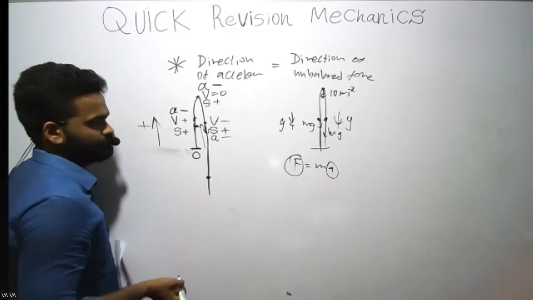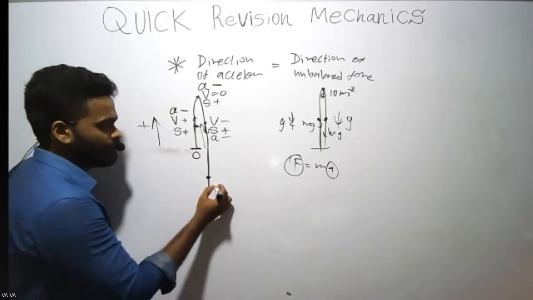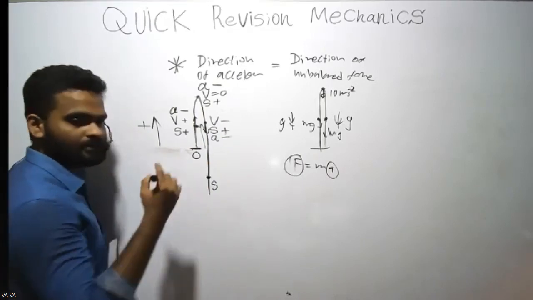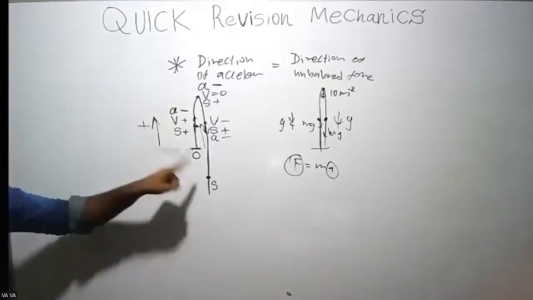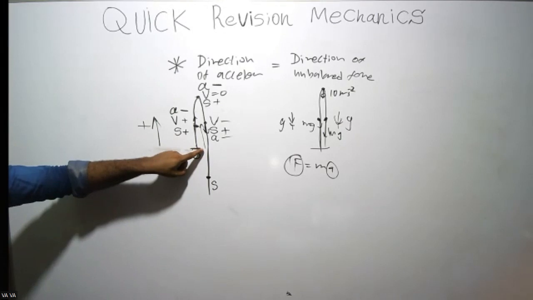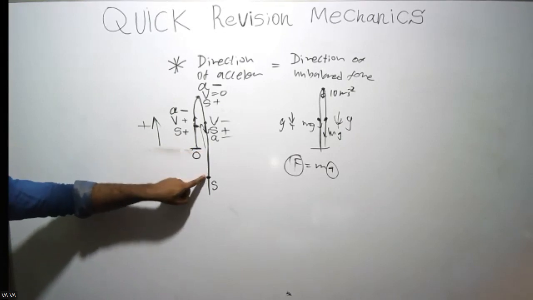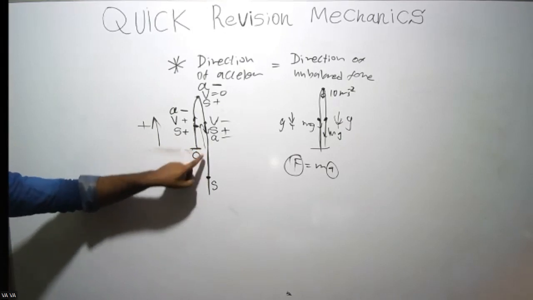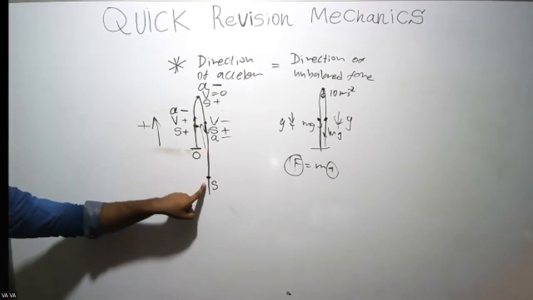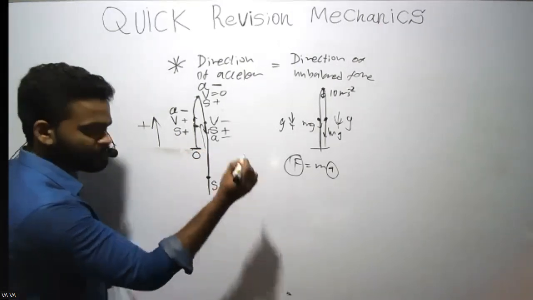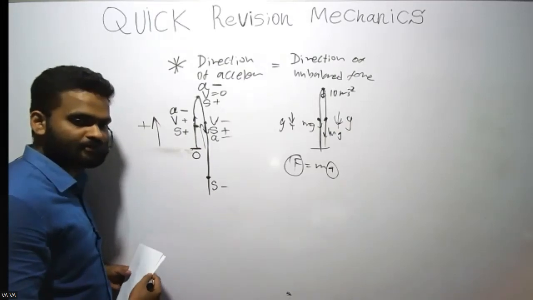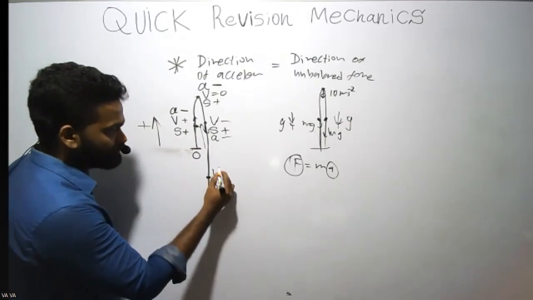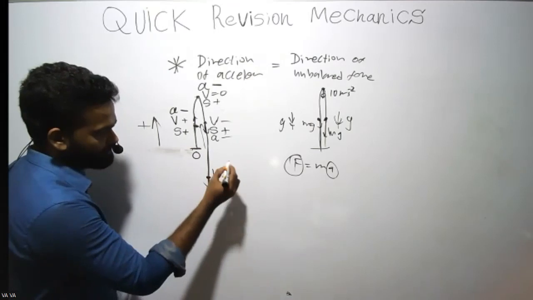Then here, displacement is the shortest distance measured from the origin to here. It is to this side now, right? So the displacement is minus. Velocity is moving to this side, so velocity is minus.